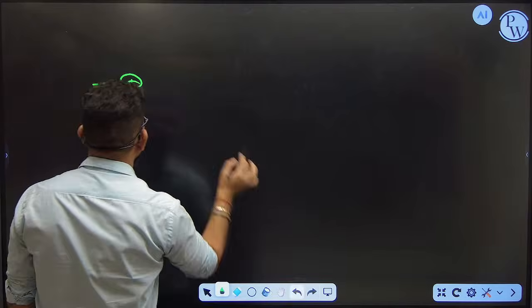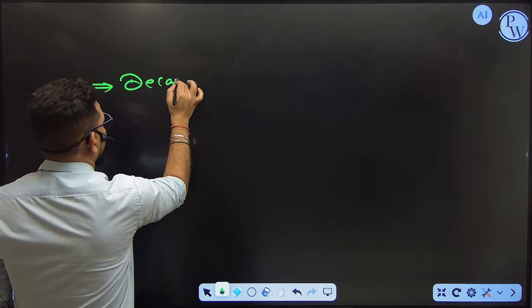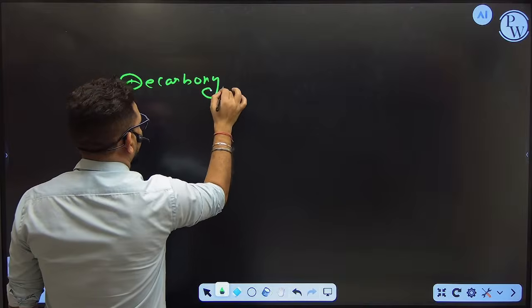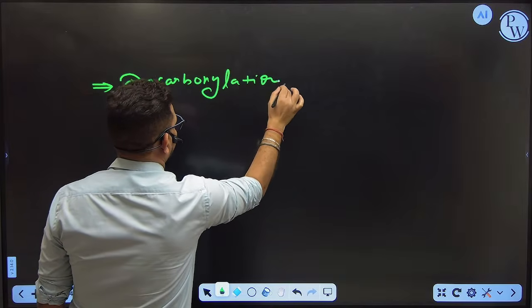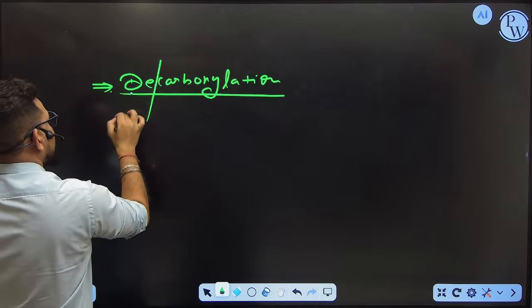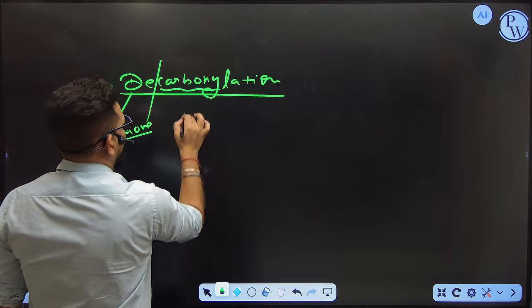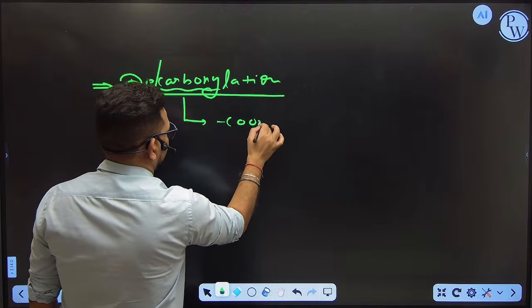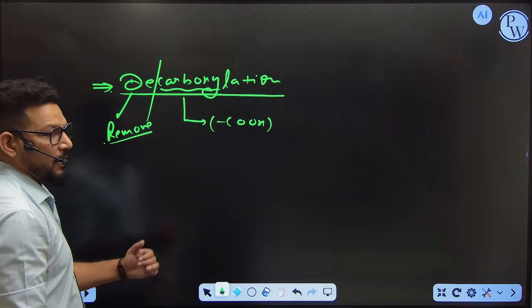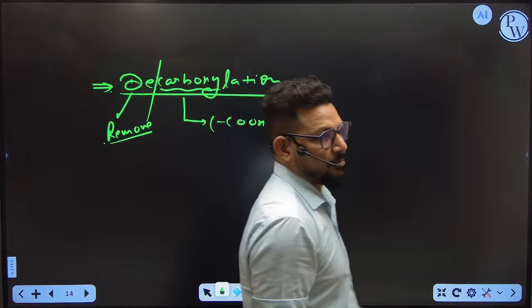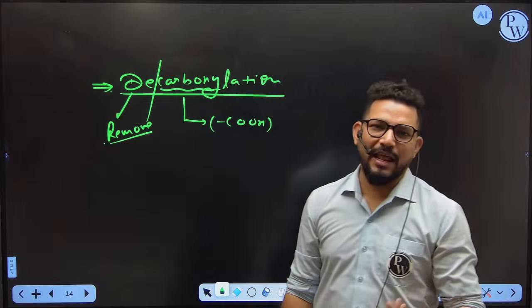This is one of the most important according to the NCERT. So how are we going to form it? What is decarboxylation? See, D stands for remove. What is carboxy? That is a carboxylic group. If you are able to remove the carboxylic group from the given compound, you will get alkane as your final product.